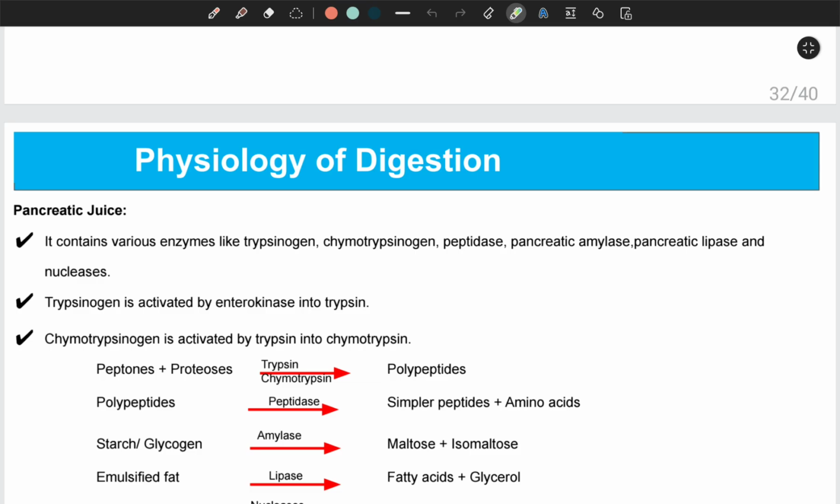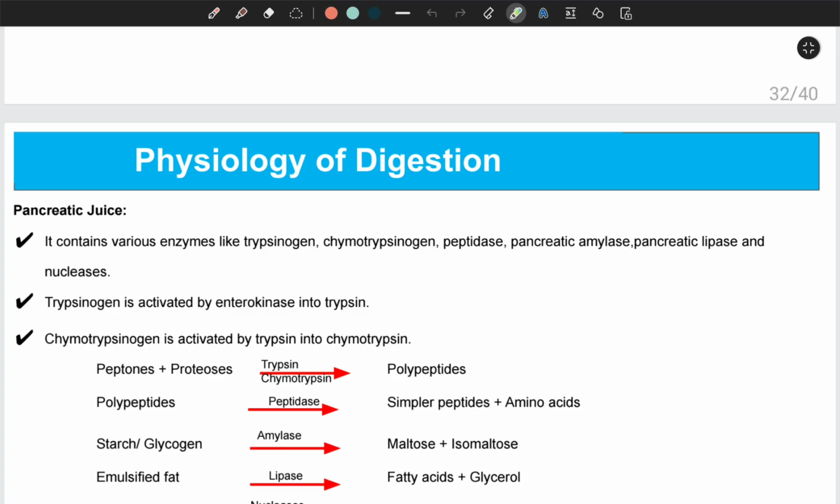Like we have first two enzymes, trypsin and chymotrypsin. They help to digest the intermediate product of protein that was formed before, that is known as peptide and proteases, into polypeptides. And this is still the intermediate product, and this polypeptide is further converted into amino acid and simpler peptide by the enzyme known as peptidase. And since amino acid is formed, it means it is the final digestion of protein.